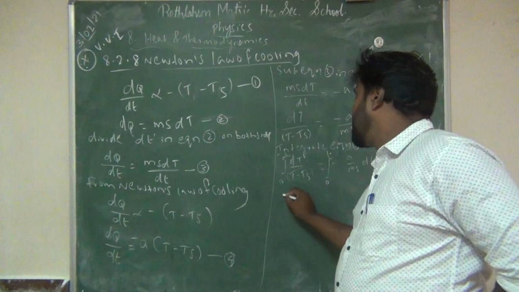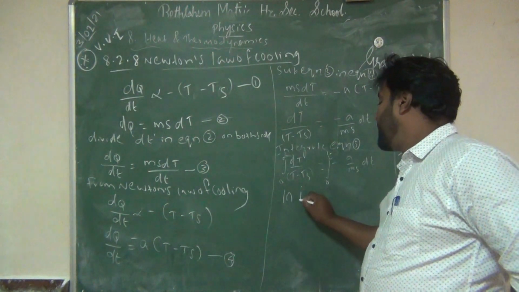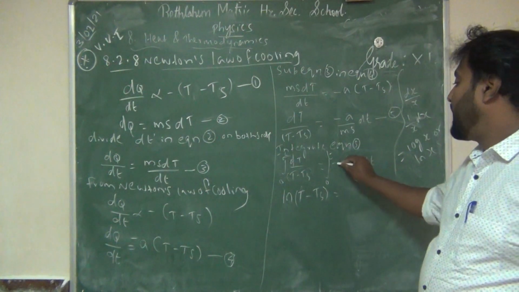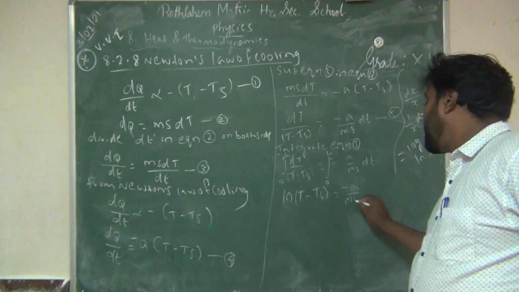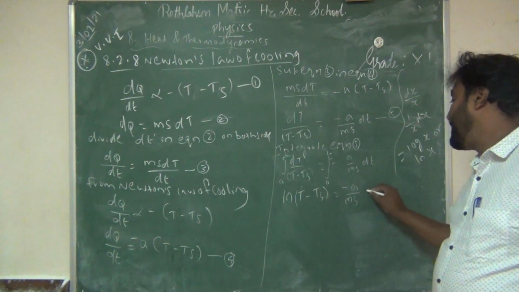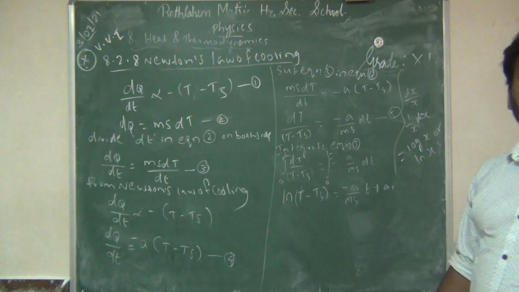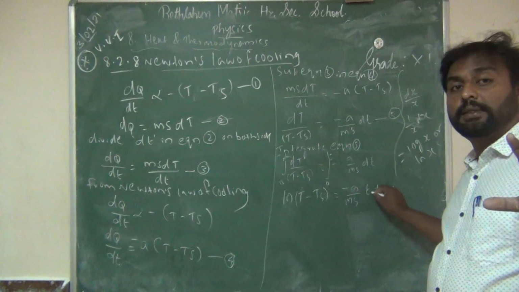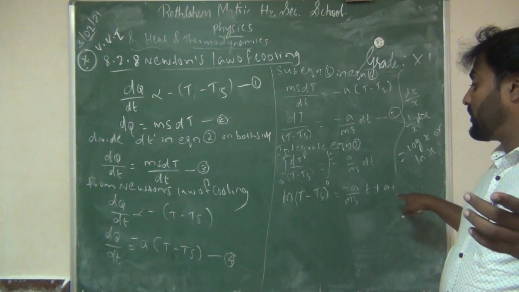So x here is T minus Ts, equal to minus A by ms, where A is constant, m is constant, s is constant. Only dt we have to integrate. The integration of dt is t, along with one constant a1, the integration constant. So minus A by ms t plus a1, where a1 is the integration constant.